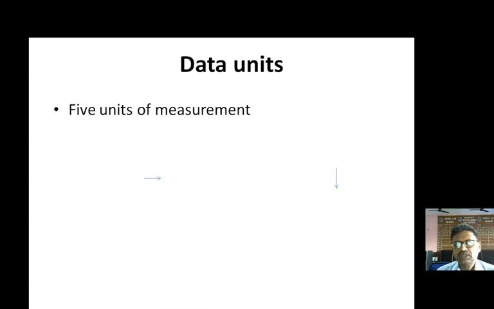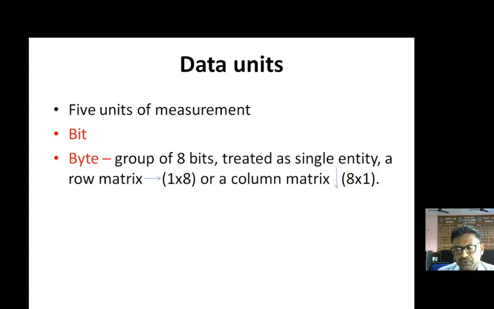Now, before going into the detail of AES, let us discuss some prerequisites which are required to understand AES. The first is the data units. We have 5 kinds of data units which will be used in AES. The first one is the bit. You already know that bit means binary digit. It is a single digit that is either 0 or 1. The second data unit is the byte. A byte is a group of 8 bits which is treated as a single entity, either in the form of a row matrix, that is 1 cross 8, or in the form of a column matrix, that is 8 cross 1.